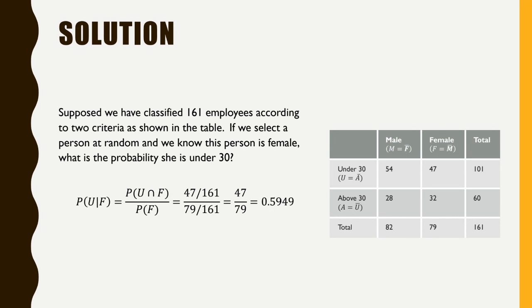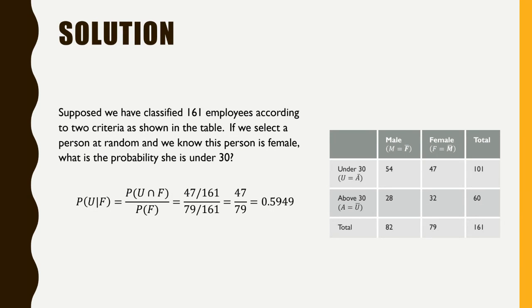So 47 employees are female and also under 30, divided by the total number of females. How many are the total females? Here we know it is 79. So we want to know the probability. We know the probability is this number divided by the total number of employees, which is 161. But here, if you see, it reduces to 47 divided by 79, which is